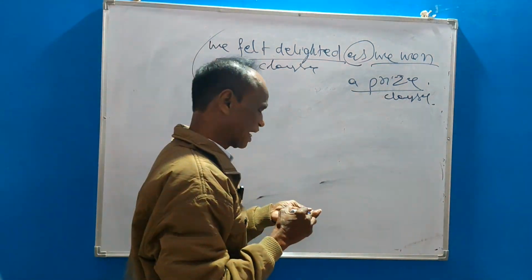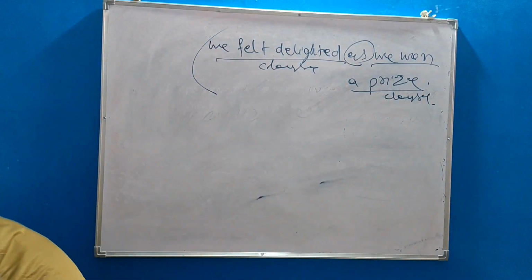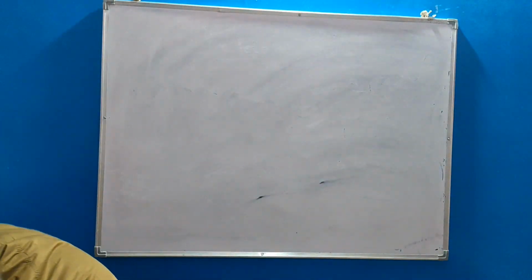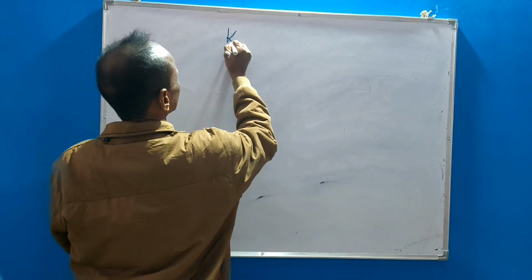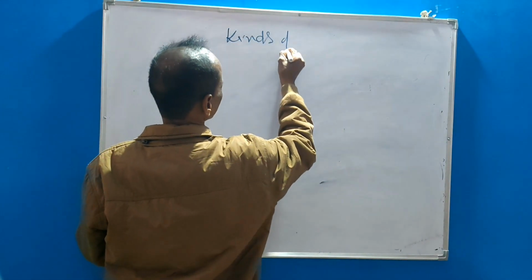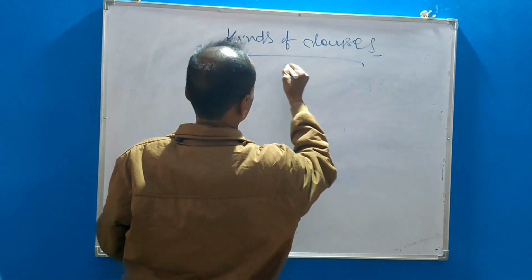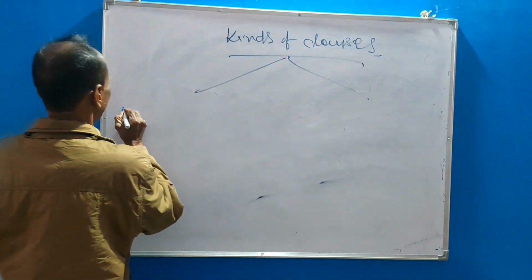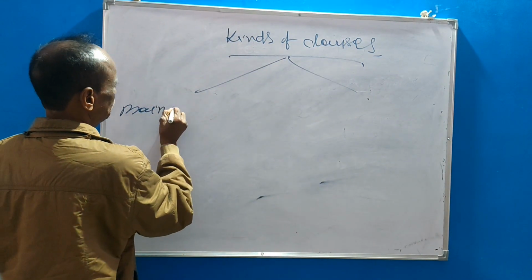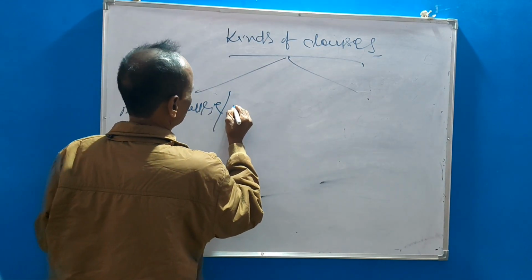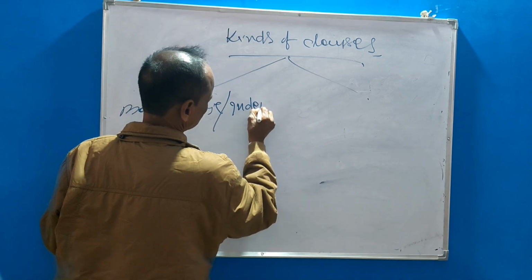Okay? Then comes kinds of clauses, or types of clauses. Mainly two types. Main clause or say independent clause.